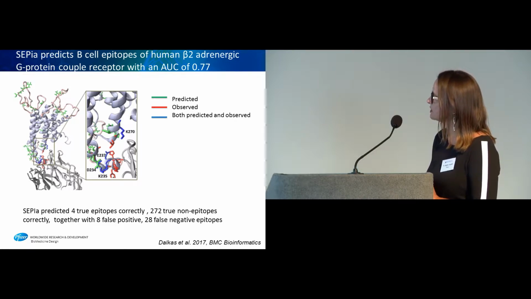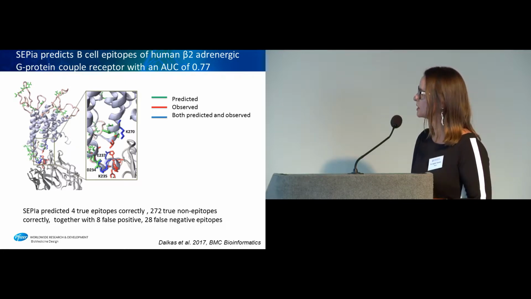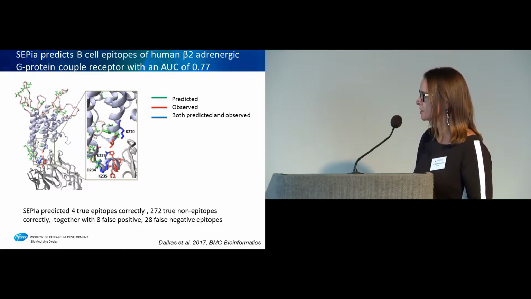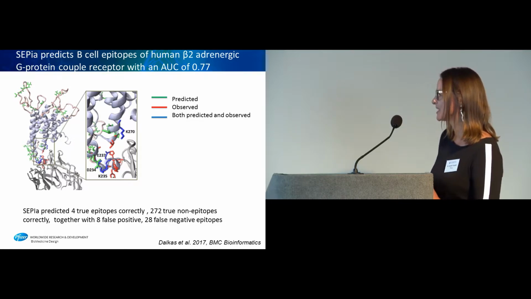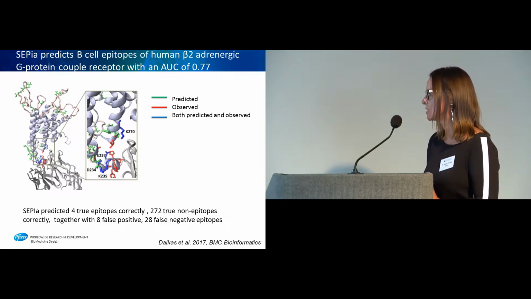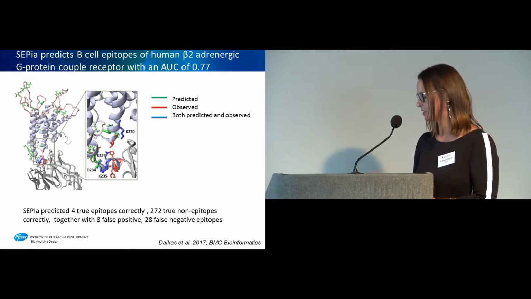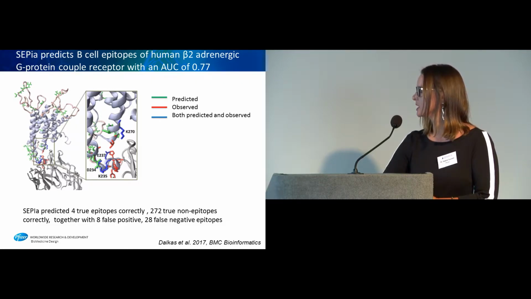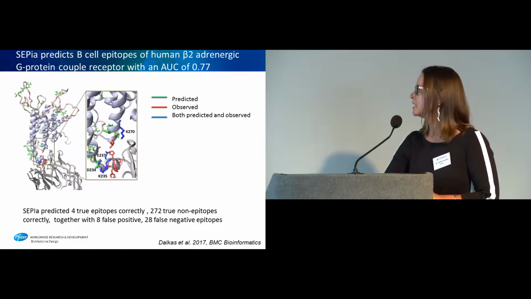And so you can see in green the predicted epitopes, in red the observed epitopes, and then in blue the ones that were both predicted and observed. In that particular case, they had 4 true epitopes predicted correctly, 272 true non-epitopes, and together 8 false positive, 28 false negative epitopes. So altogether, they had an AUC of 0.77. So I think it would be nice to see what that would look like for monoclonal antibodies.